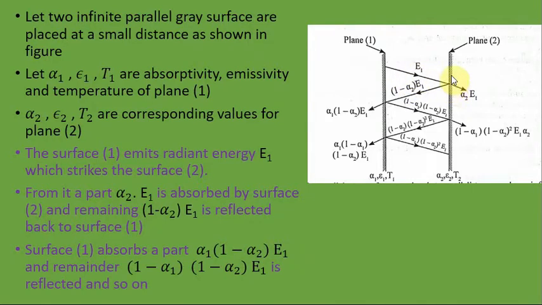So from E1, a part alpha 2 E1 is absorbed by this body, and the remaining (1 minus alpha 2) E1 will be reflected back to plane 1. From plane 1 again part will be absorbed and part will be reflected. So a part alpha 1 (1 minus alpha 2) E1 will be absorbed, and (1 minus alpha 1)(1 minus alpha 2) E1 is reflected to plane 2 and it will continue.